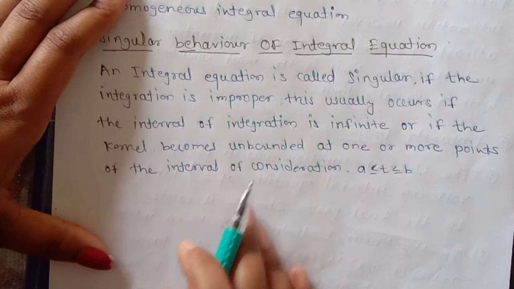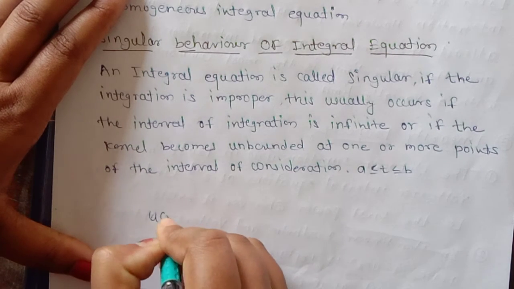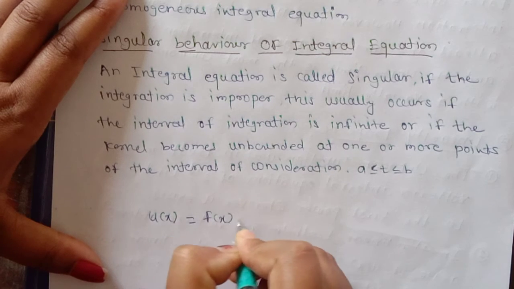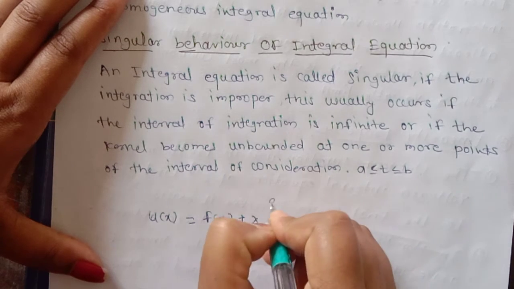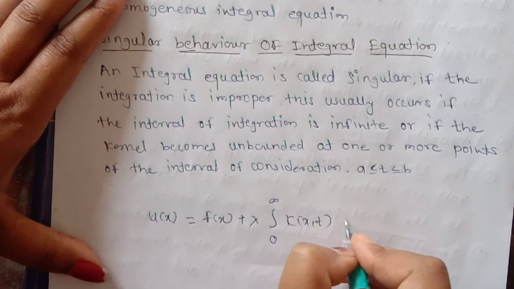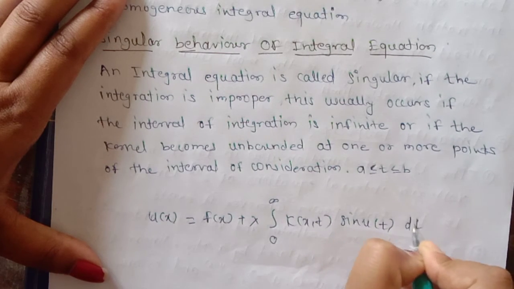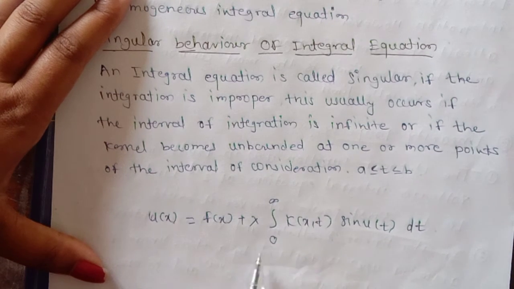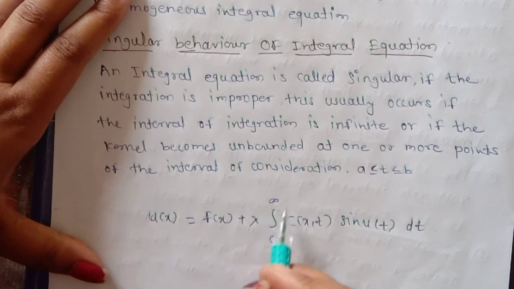That is, if we are given a function like u of x is equal to f of x plus lambda integral 0 to infinity k of x t sine of u t dt. In this type of integral equation, one limit of the integration is 0 but the other limit is not finite, it is an infinite limit.